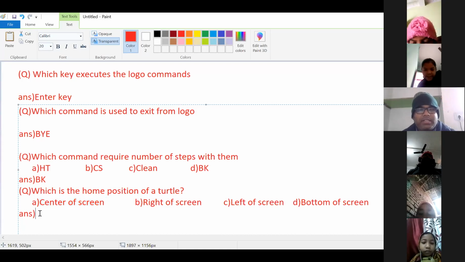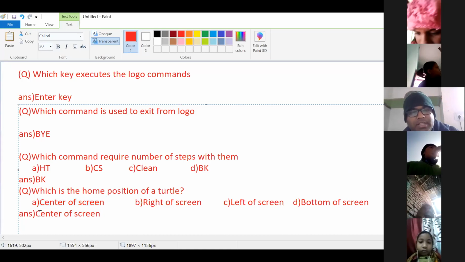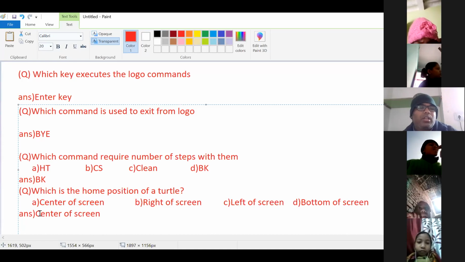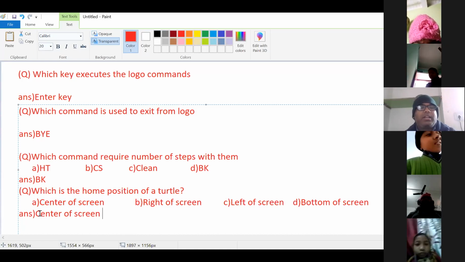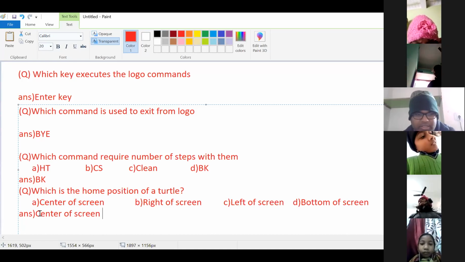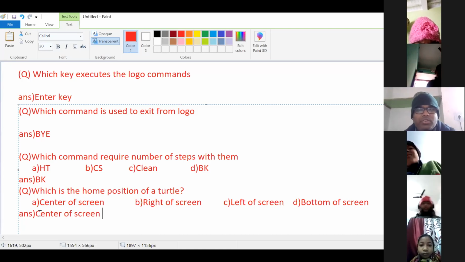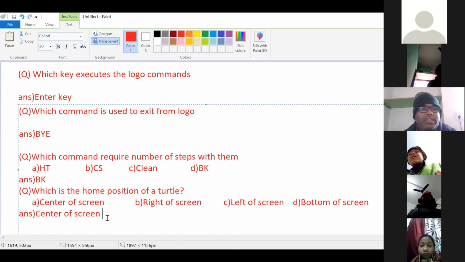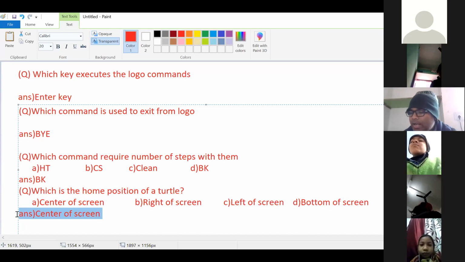The center of the screen is the home position of the turtle. So this is the right answer.